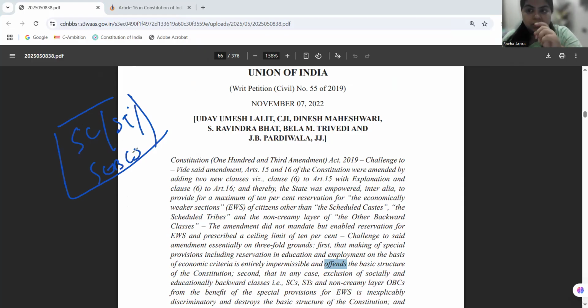So all the backward communities, all the SC and ST communities, are being left out of the benefit of the EWS quota. EWS is the quota given on a sole economic basis, and the seats reserved are 10% of the seats notified in public employment or the education sector, right?